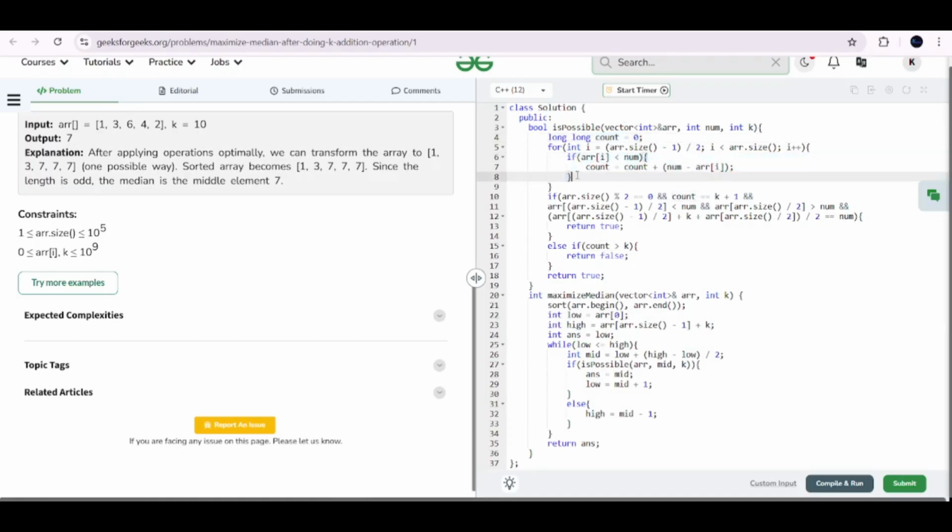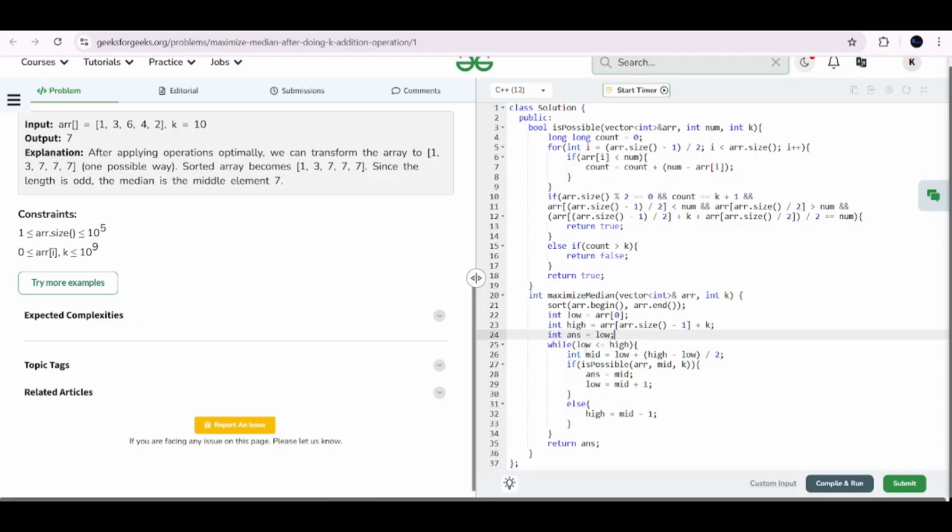And so this count value will always return true, so this can be a median. You will simply be incrementing it to d, and from d the actual game starts. So you can keep it d; I've kept it for safety purposes. You can make it arr.size minus 1 by 2. High is the last element increased by k number of times. Then the answer variable is initialized to low. I could have initialized it to minus 1, or to anything, or given it a random value. I simply don't care.